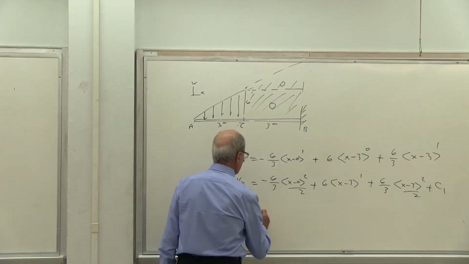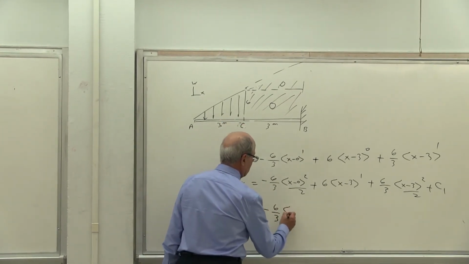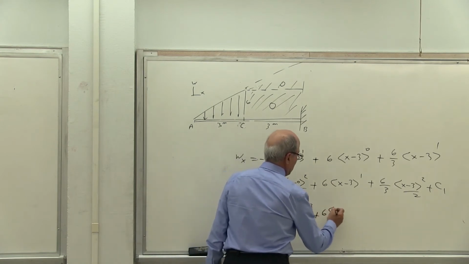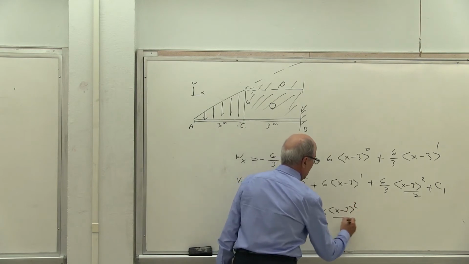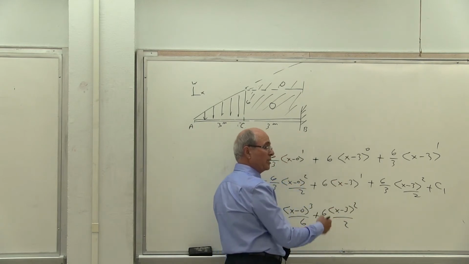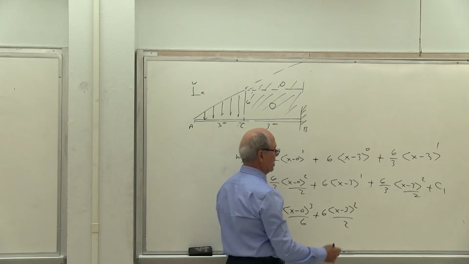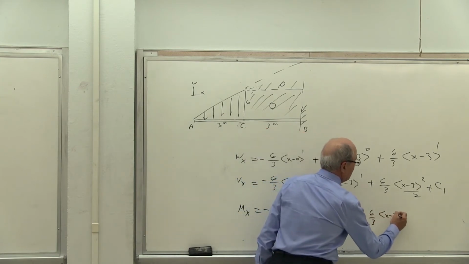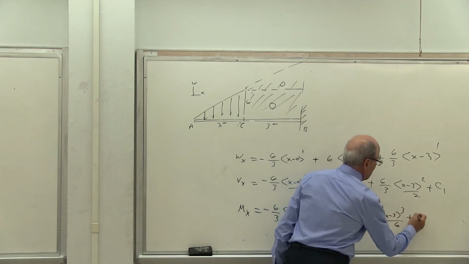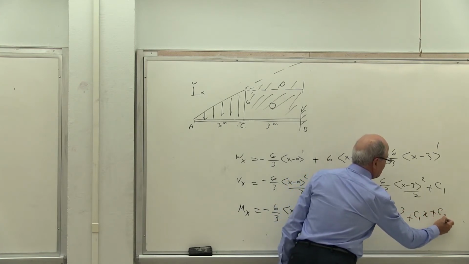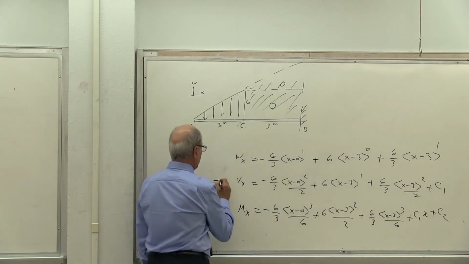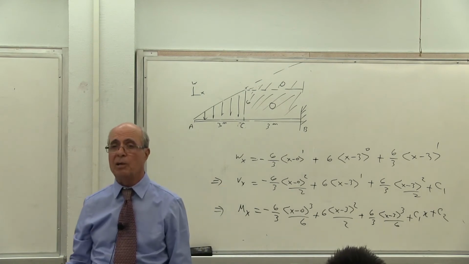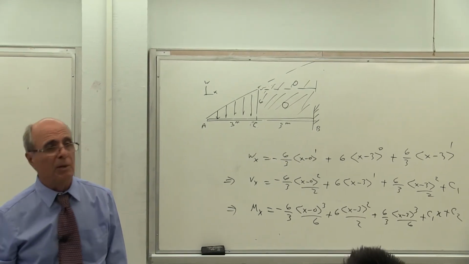M(x) becomes equal to minus 6 over 2, (x minus 0) to the power of 3 over 6, plus 6, (x minus 3) to the power of 2 over 2. Notice I'm writing the factorial. That way you make fewer mistakes. So please follow the rule. Then to the power of 3 over 6 plus C1 x plus C2. Notice this is the equation of the shear. This is the equation of the moment. I cannot yet use theta and y, but I can use shear and moment boundary conditions.